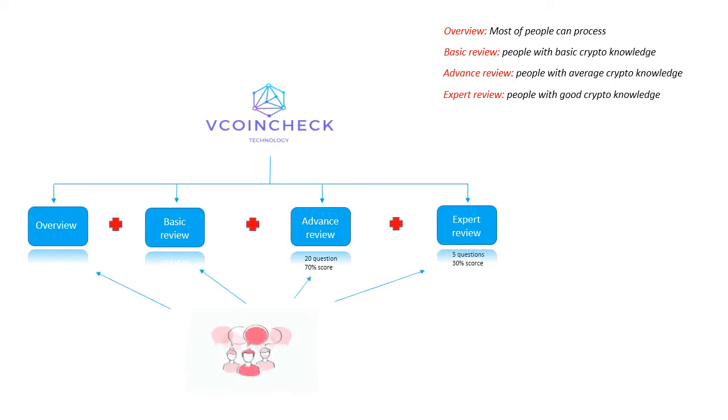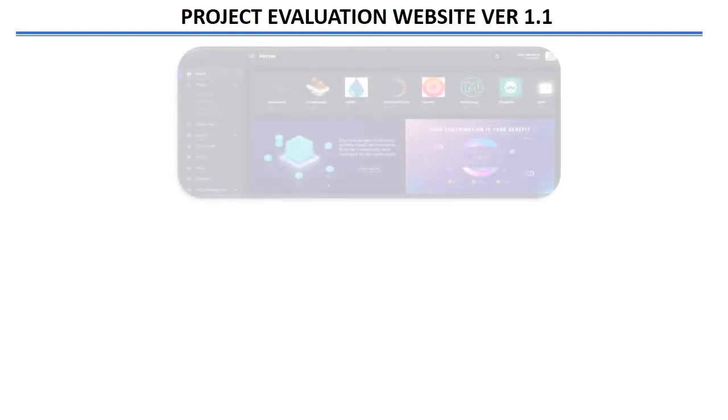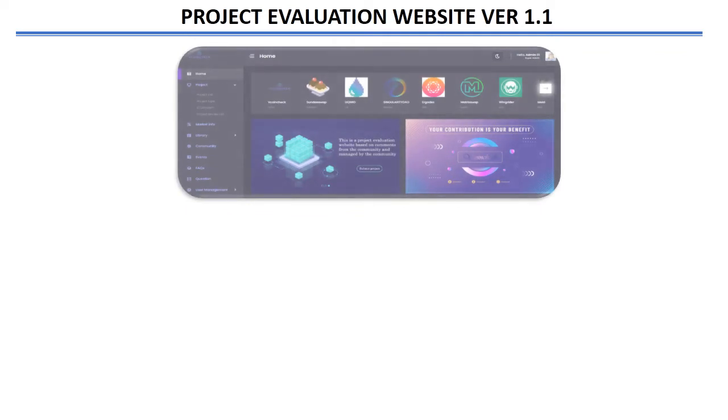The score of a project will be calculated as the average score of all the reviews of that project, in which advanced review will account for 70% of the score, and expert review will account for 30% of the score. During the operation of the project, the community can completely monitor, re-evaluate, and vote to adjust the project's score or adjust the evaluation questions. The Project Evaluation Website version 1.1 proposal is a general proposal for upgrading the VCoinCheck platform.